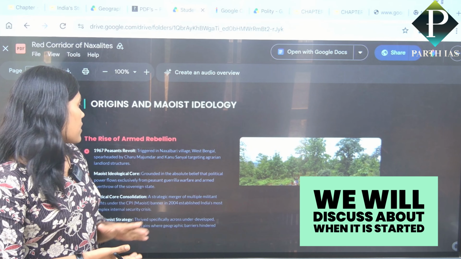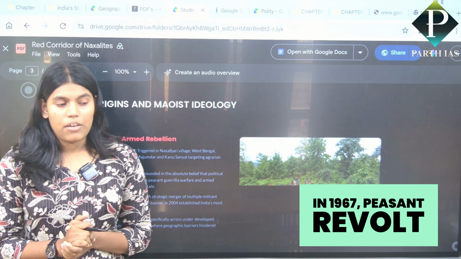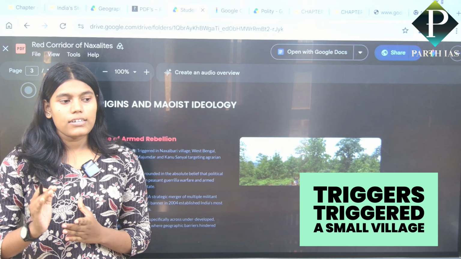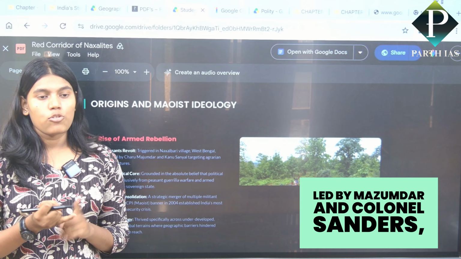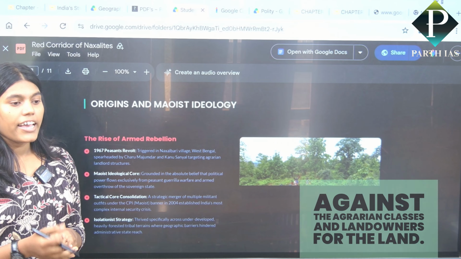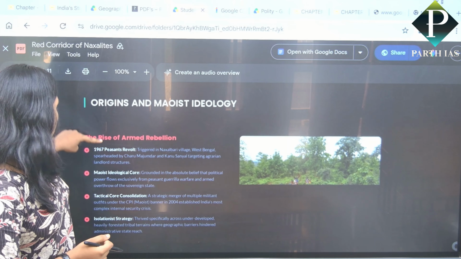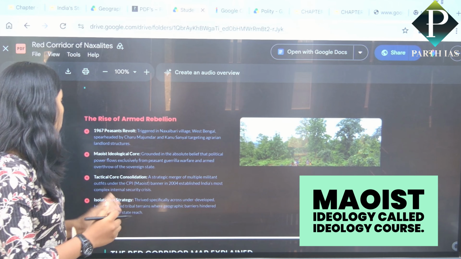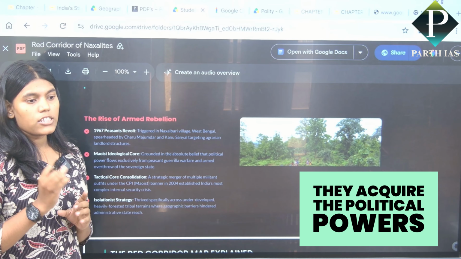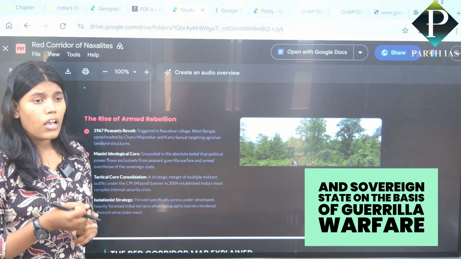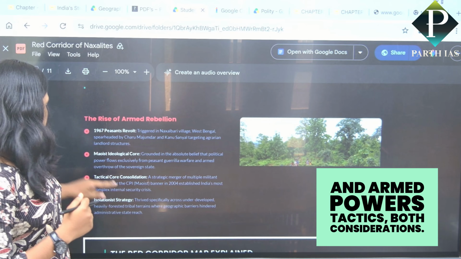In this slide, we will discuss when it started and what the core ideology is. In 1967, a peasant revolt was triggered in a small village, Naxalbari, in West Bengal, led by Charu Mazumdar and Kanu Sanyal against the agrarian classes and landowners over land. Maoist ideology core: they truly believe they can acquire political power and a sovereign state on the basis of guerrilla warfare and armed power.